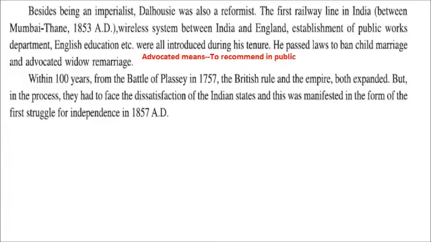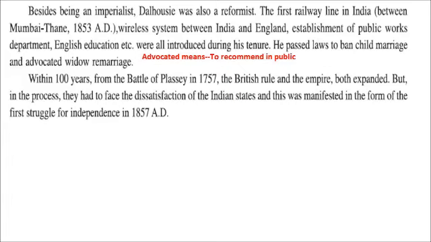The first railway line in India was laid down between Mumbai and Thane in 1853. Wireless system also was started between India and England. Establishment of PWD, that is Public Works Department, also was during Dalhousie's time. English education was also introduced during his tenure. He passed laws to ban child marriage and he publicly advocated widow remarriage. That is, child marriage should be stopped and widow remarriage should be allowed.